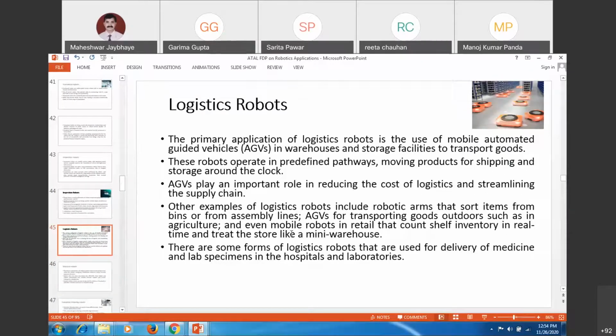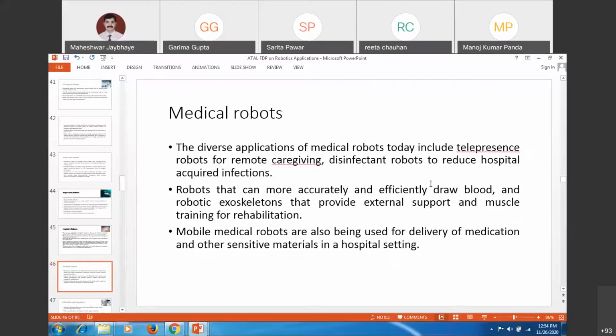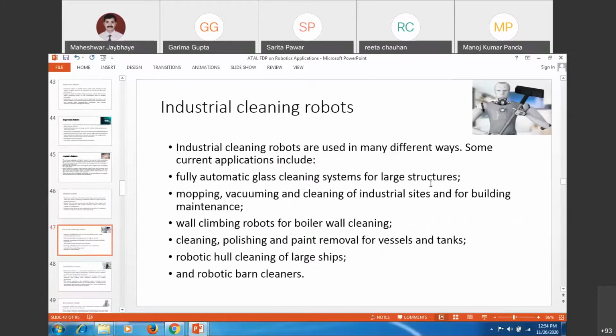Logistic applications: yes, like AGVs, automated guided vehicles. You can have some robots mounted on them, or the AGVs themselves will work for material transport and material handling, because ultimately you will be handling material from one location to another. So you mount some devices on the robot, and then you can move it. Like this, you can have different applications in the field.